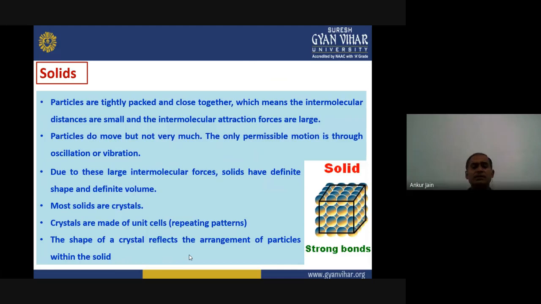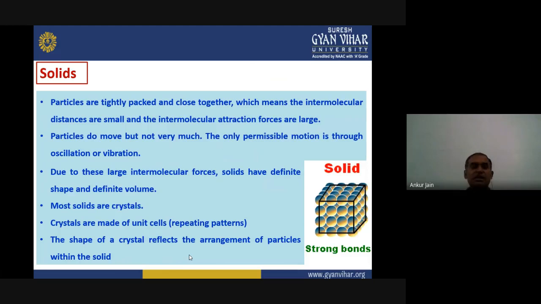Due to these large intermolecular forces, solids have definite shape and definite volume. That is quite obvious. If two molecules are attached with a very strong intermolecular force, they cannot change shape or go out of the particular volume where they are located. So that means they have definite shape and definite volume.